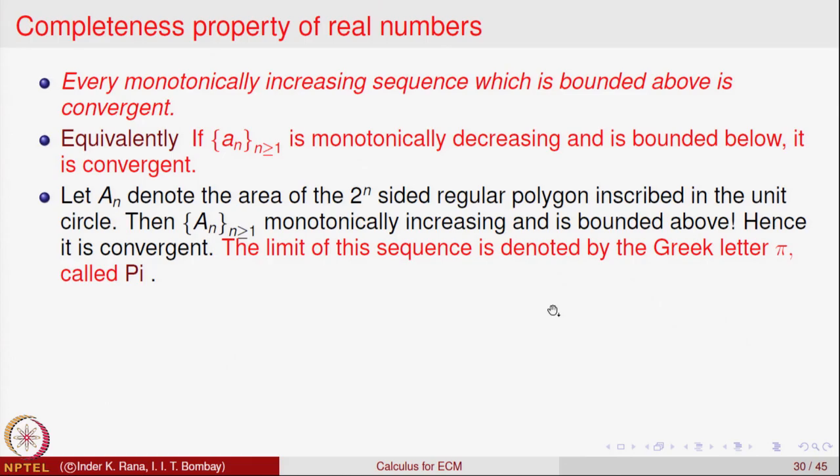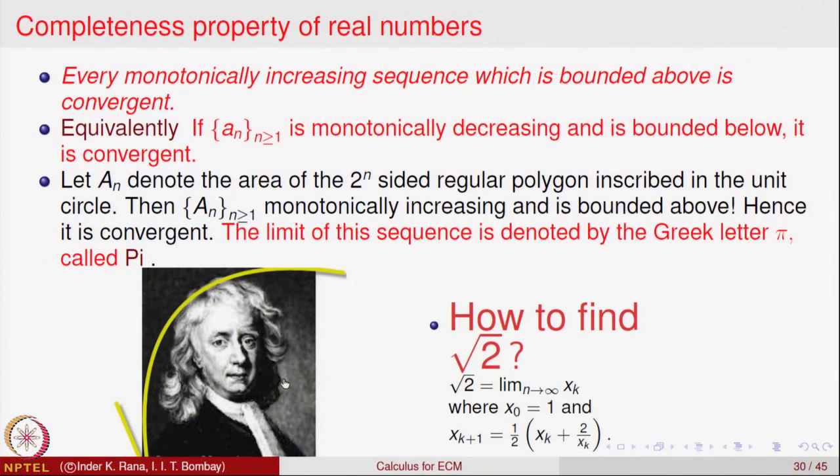Another application of the completeness property: how does one find the square root of 2? Of course, you will say what is the point, we can always divide and then do it, right. But can we have an algorithm for finding this? Yes, it is possible. This was given by Isaac Newton, who said: let us start with the number x_0 equal to 1 and iteratively define x_{k+1} to be equal to 1/2 of (x_k plus 2/x_k).